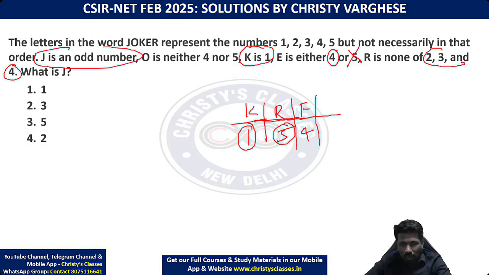Now J is an odd number. Already odd numbers 1 and 5 are taken, so J can only be the remaining odd number 3. Confirm. Now the remaining letter should take the remaining number. O should take the remaining number 2.